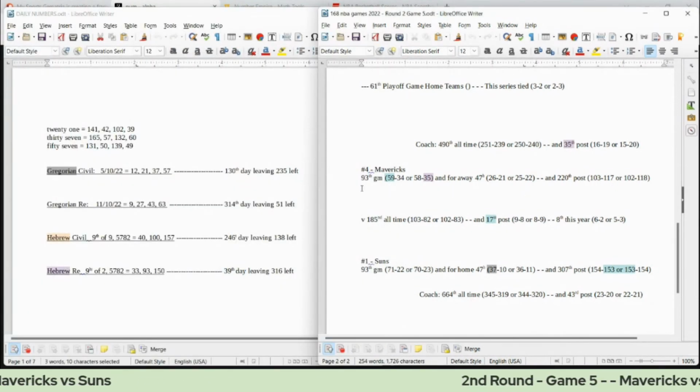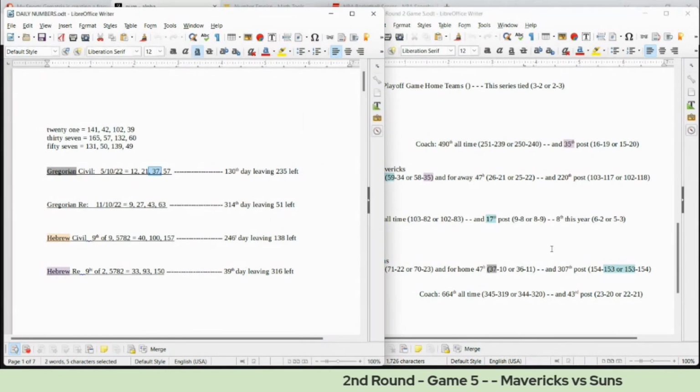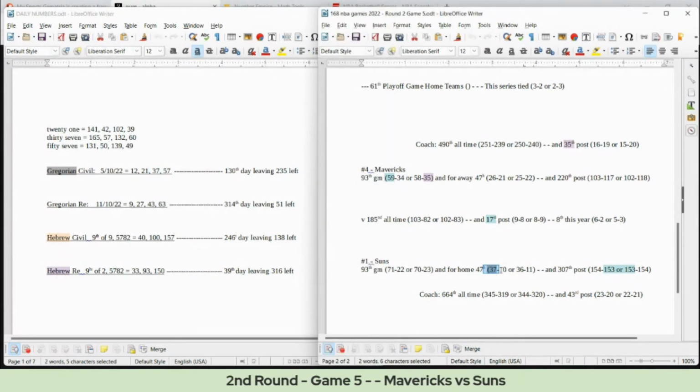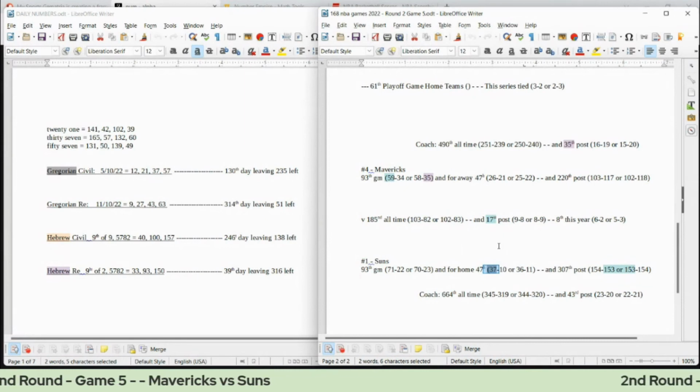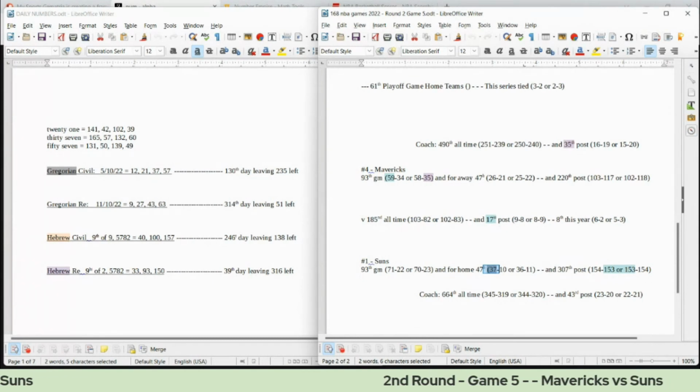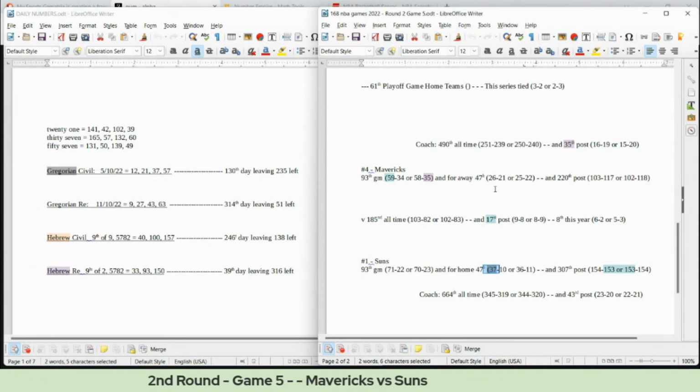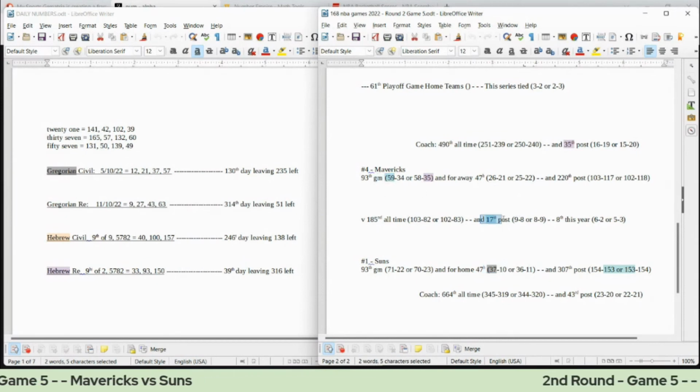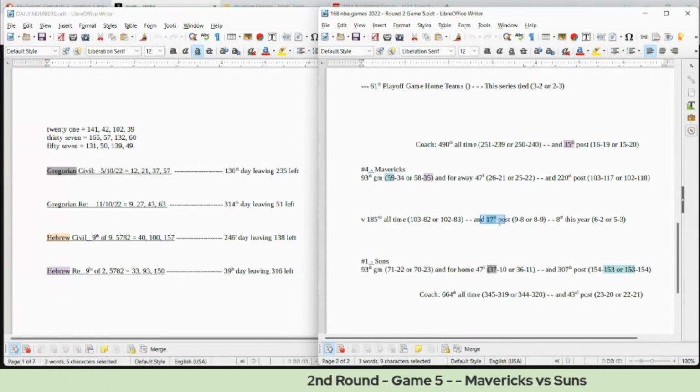And then today with 37 date numerology on the Gregorian, Suns can get their 37th home win for the season. And I think that's about it for the Suns side. If we were to look at the Mavericks side, Mavericks can get their 59th win for the season, this being the 17th postseason head-to-head matchup between these two teams. 59 is the 17th prime number.